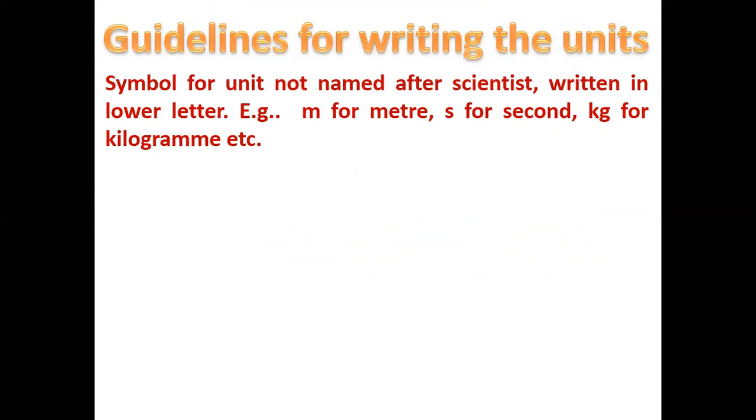Whenever you write units, you have to follow certain guidelines. If you don't follow these guidelines, then whatever you write may be right, but symbolically wrong. So let's talk about the guidelines for writing units. Remember, the symbol for a unit not named after a scientist is written in lowercase. Example: we write m for meter, s for second, kg for kilogram, and so on.